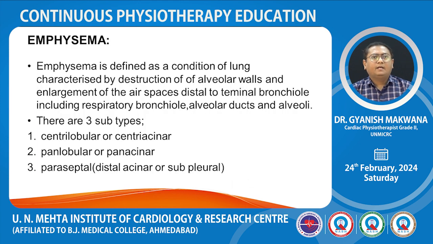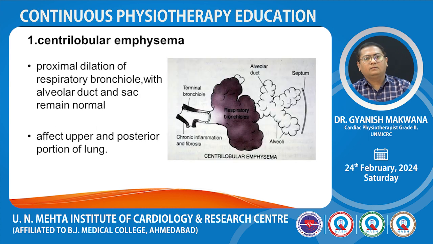Now, emphysema. Emphysema is clinically defined as condition of the lung characterized by destruction of alveolar walls, enlargement of air spaces distal to terminal bronchiole, including respiratory bronchiole, alveolar duct and alveoli. There are 3 subtypes: centrilobular or centriacinar, panlobular or panacinar, and the third one is paraseptal, which is distal acinar or subpleural. First one, centrilobular emphysema, that is proximal dilation of respiratory bronchiole with alveolar duct and sac remain normal.